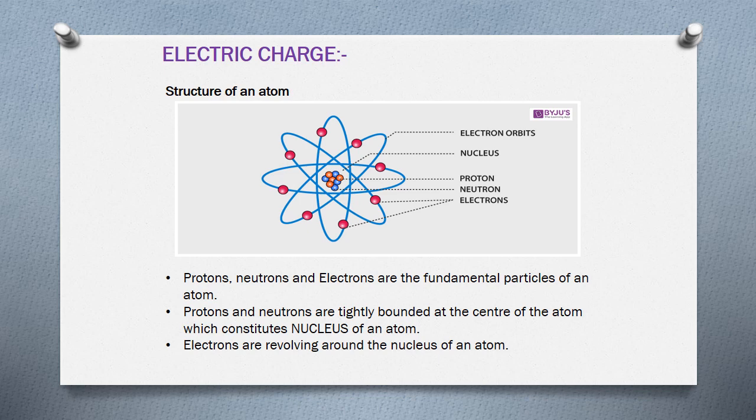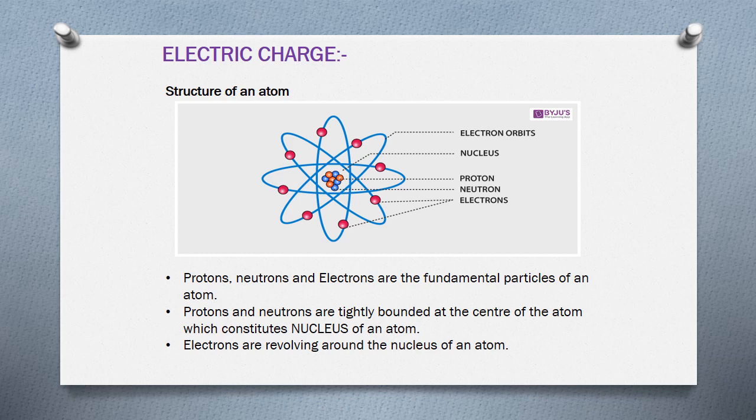See, here protons and neutrons are tightly bound together. They are not free, so they cannot be involved in any reactions. If they are involved in any reactions or in any change of the nucleus of an atom, such reactions are called nuclear reactions. That concept maybe you will study in the next chapter or maybe in the last chapter of your physics.